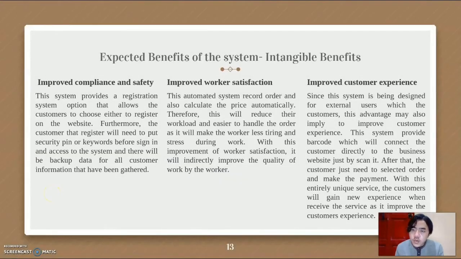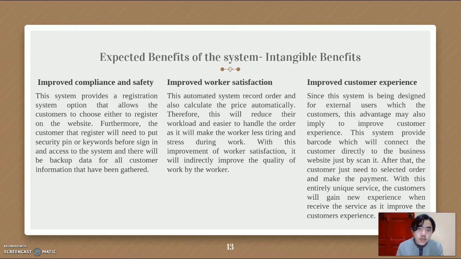Next is improve compliance and safety. This system provides a registration system option that allows the customer to choose either to register on the website. Furthermore, the customer that registers will need to put a security pin or keywords before signing in and accessing the system, and there will be backup data for all customer information that has been gathered.